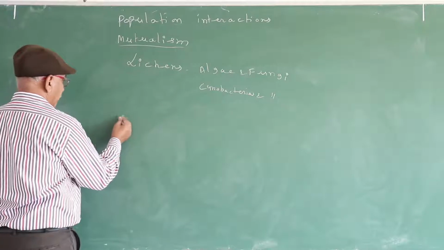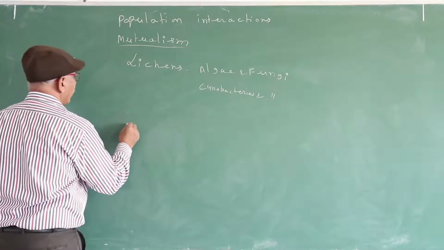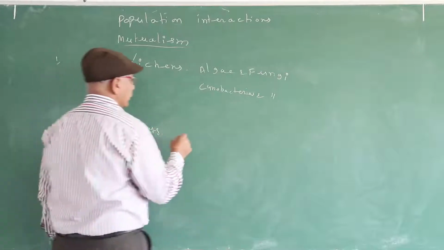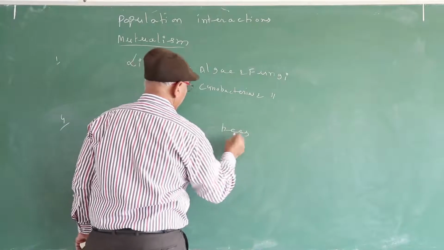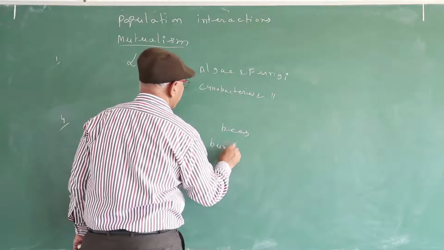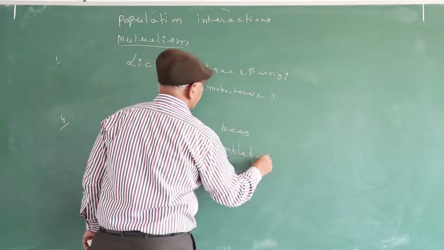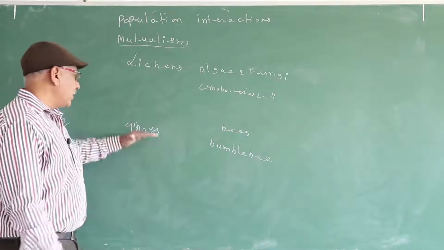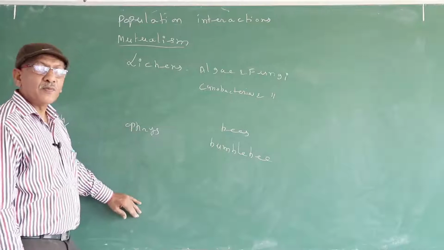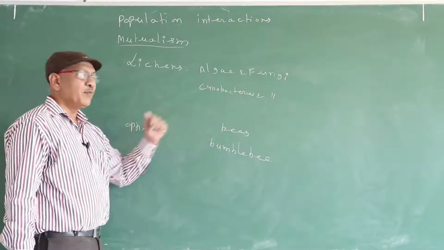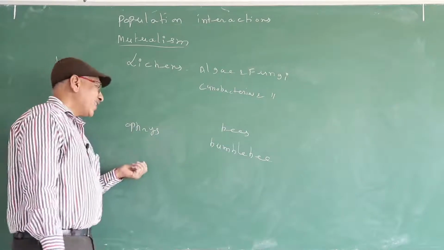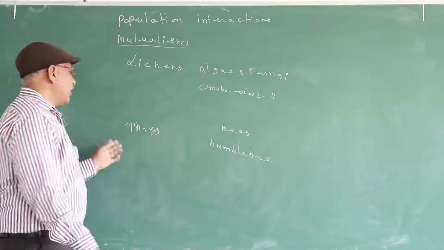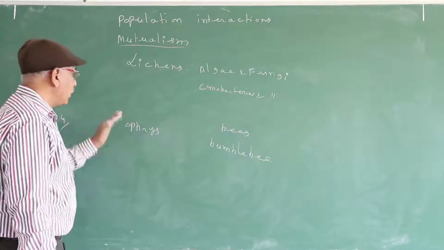Fourth one, Mediterranean orchid Ophrys. Bees and bumblebee. Bumblebee is the smallest mammal. It is a bat. In Ophrys also there are several species. One Ophrys species is pollinated by one type of bee. Another type of Ophrys is pollinated by a particular bumblebee species. Here also it is a one-to-one relation only.